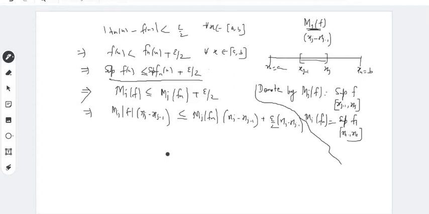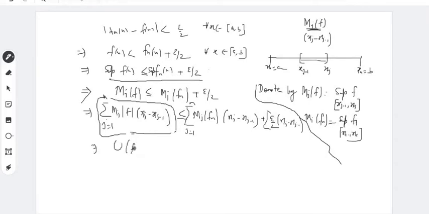Now you sum both the sides over j varies from 1 to n. What is this? MjF into xj minus xj minus 1. This is nothing but the upper Riemann sum for the function f over the partition P. You remember the definition?